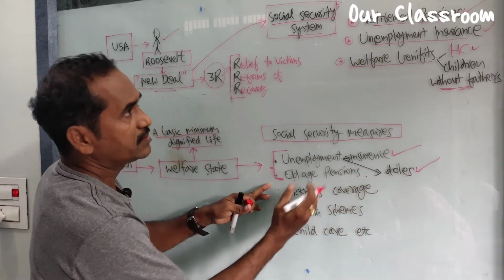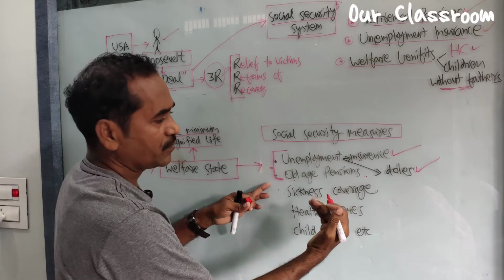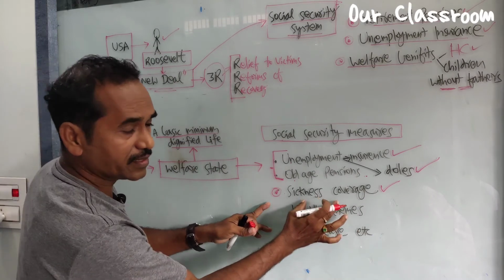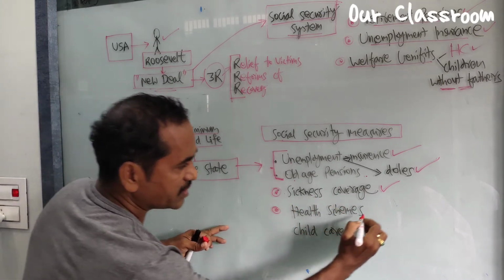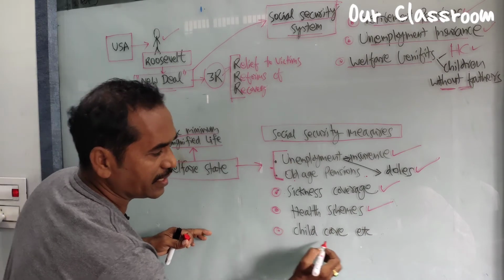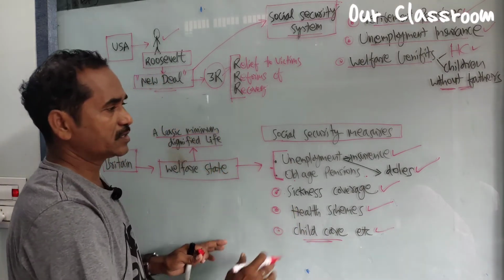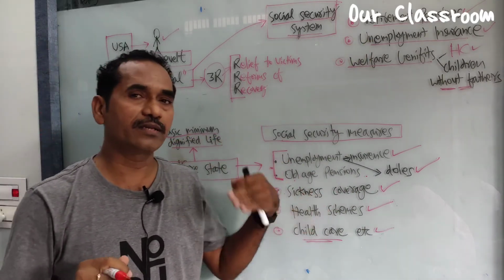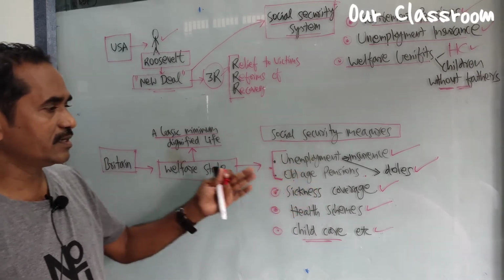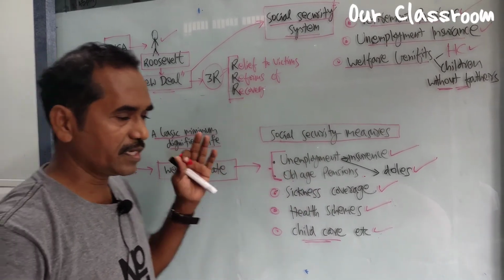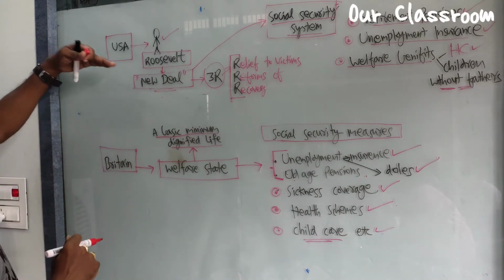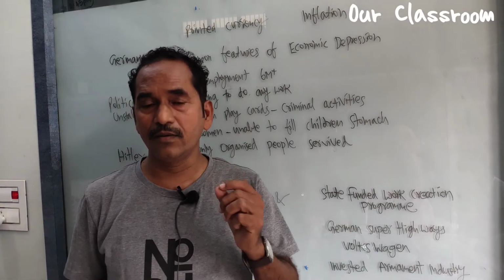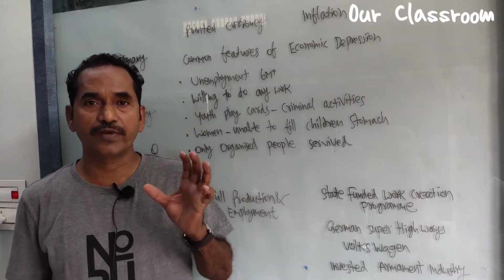Just very easy one, if you compare, these two are the same. Sickness coverage was also given regarding the health condition of the people, health schemes were implemented, and also child care. Just remember one thing: these two are the same, so learn one and you can write for the other also. These are the schemes taken by Britain as well as the USA to overcome this situation.